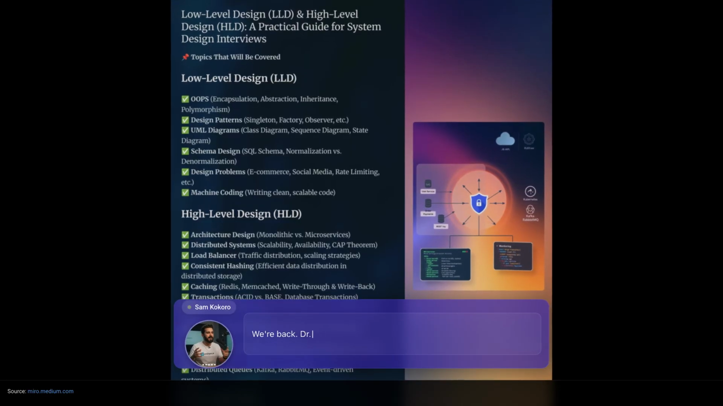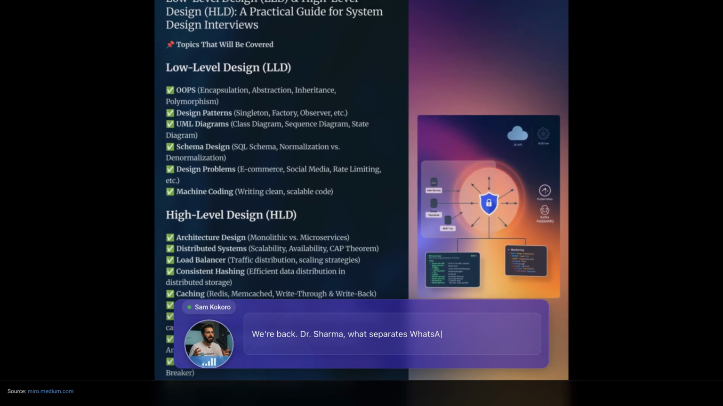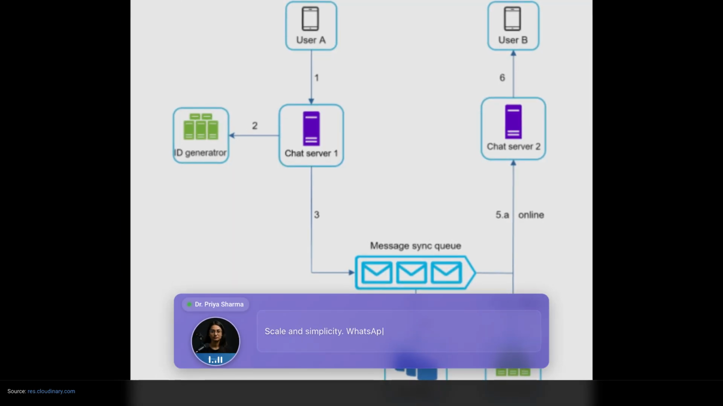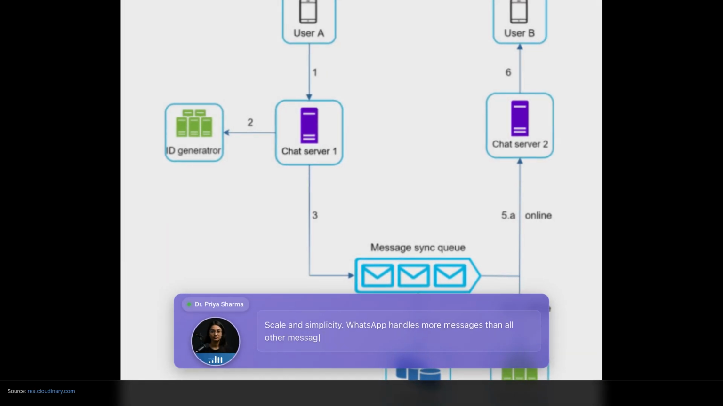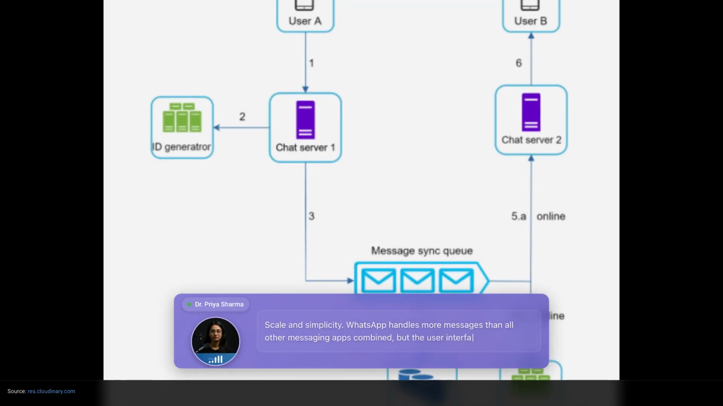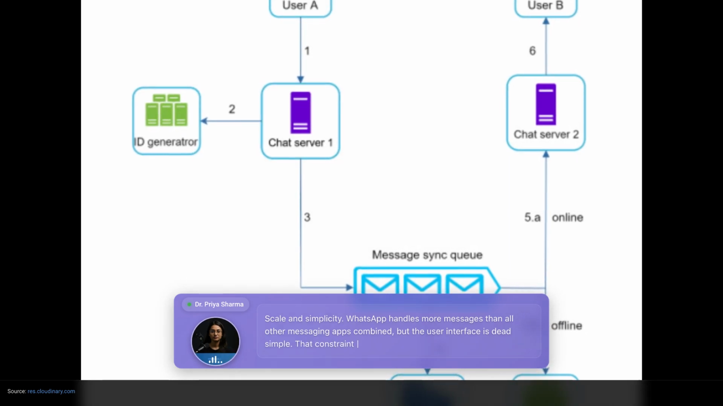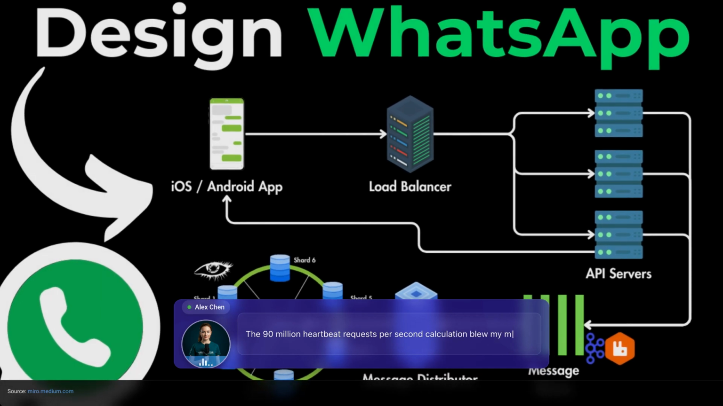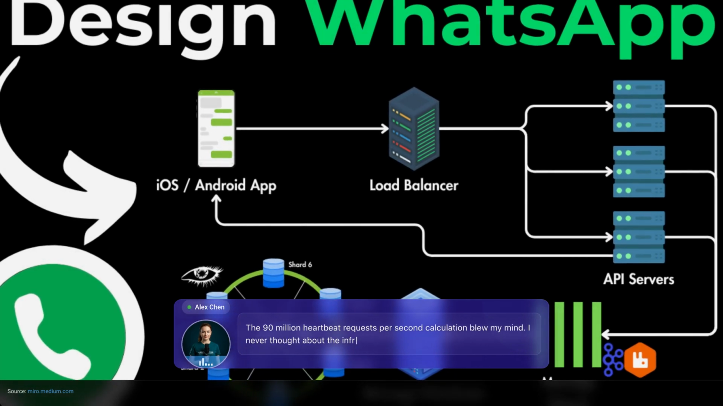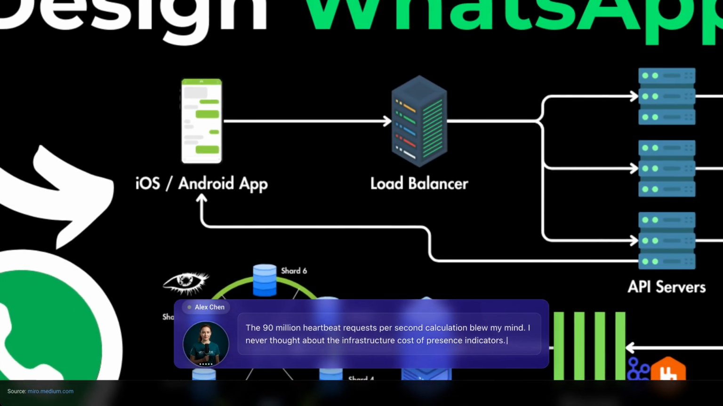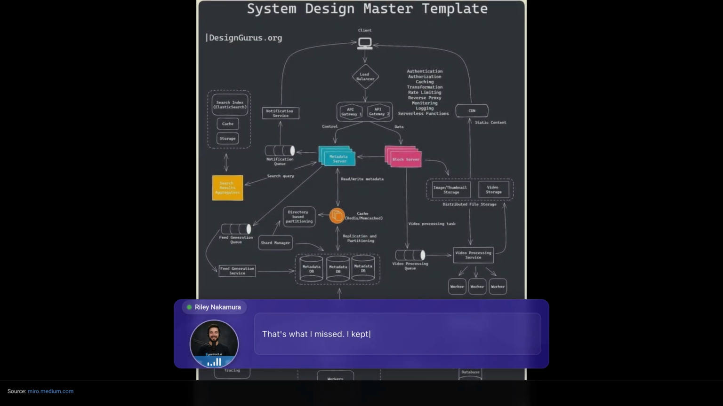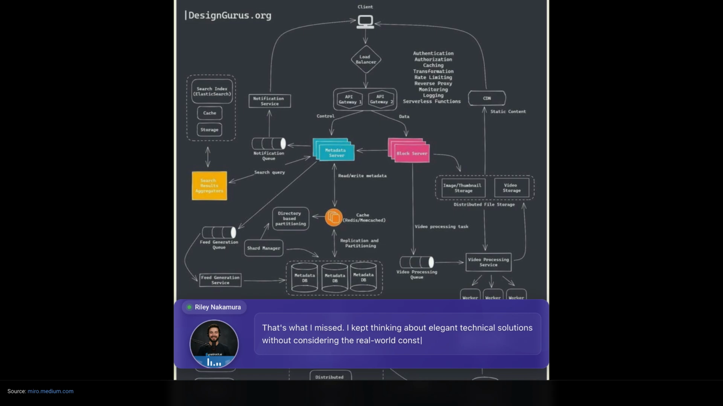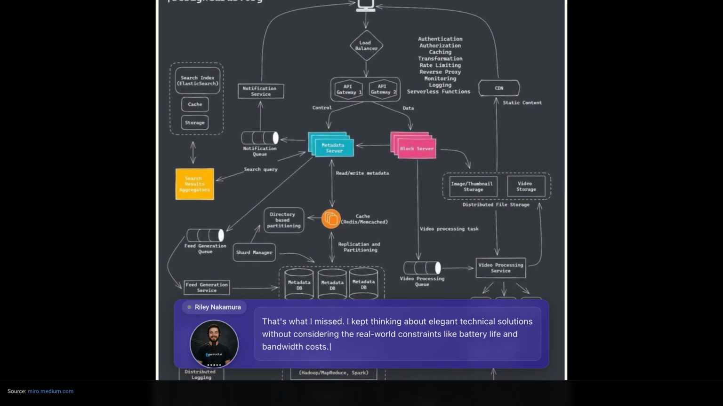We are back, Dr. Sharma. What separates WhatsApp system design from other messaging apps? Scale and simplicity. WhatsApp handles more messages than all other messaging apps combined, but the user interface is dead simple. That constraint drives everything. The 90 million heartbeat requests per second calculation blew my mind. I never thought about the infrastructure cost of presence indicators. That's what I missed. I kept thinking about elegant technical solutions without considering the real-world constraints like battery life and bandwidth costs.